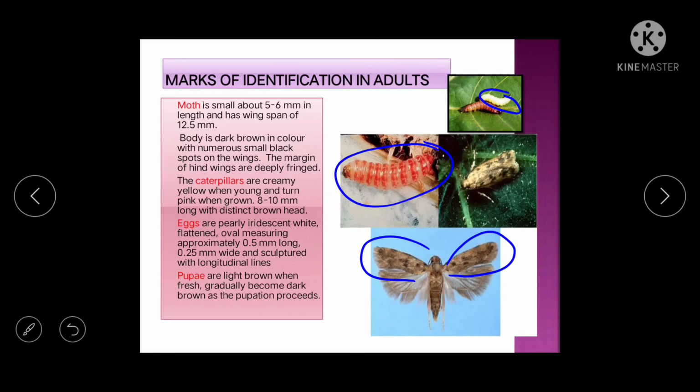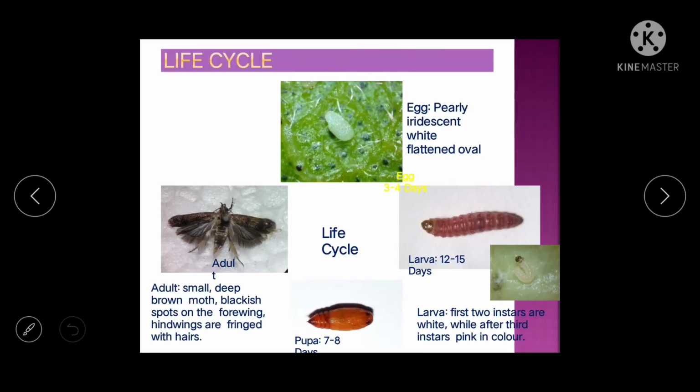Okay, then the eggs are white, flattened and oval in shape, and the pupa is light brown in color, gradually becoming dark brown as the pupation proceeds. Okay, day by day it will become darker. Then the life cycle. So the eggs are white and flattened. They look like small pearls.